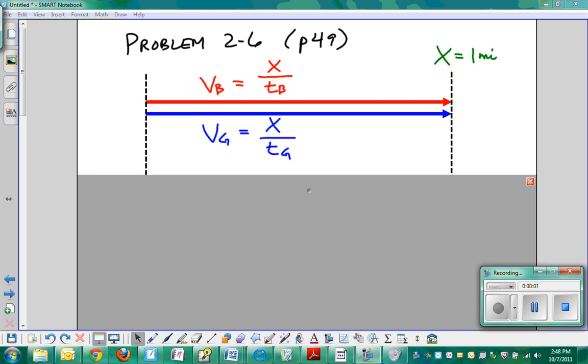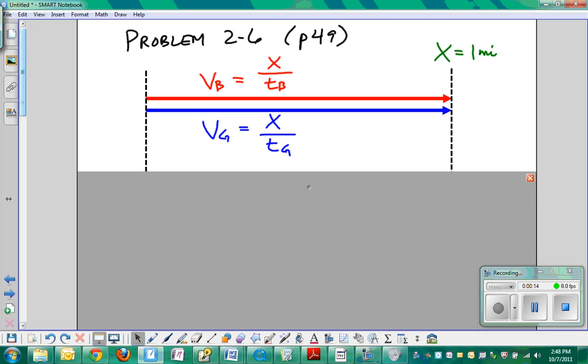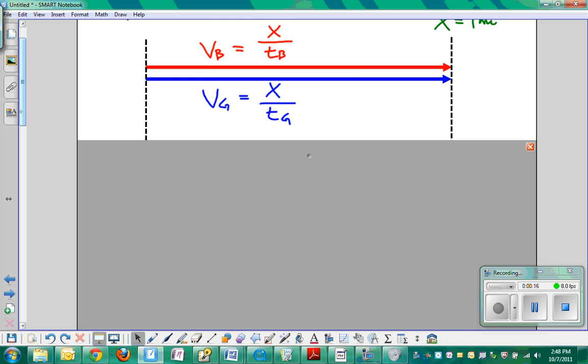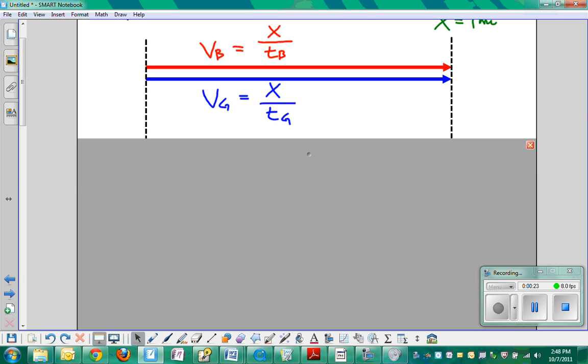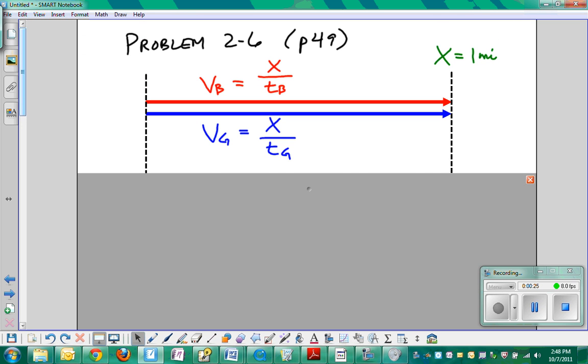Starting here with problem 2.6 on page 49. Roger Bannister running against Hisham El Guerrouj. In this make-believe head-to-head race, we want to know how far Roger Bannister would finish behind El Guerrouj. They actually ran 55 years apart, but we want to take the times they had for the mile, which were record-breaking times at that point in history, and see how they compared in a make-believe head-to-head race.